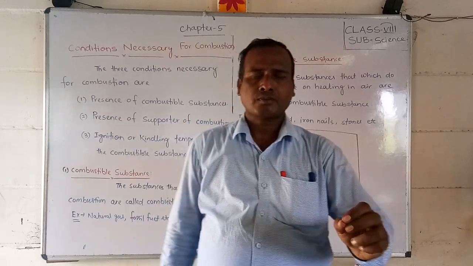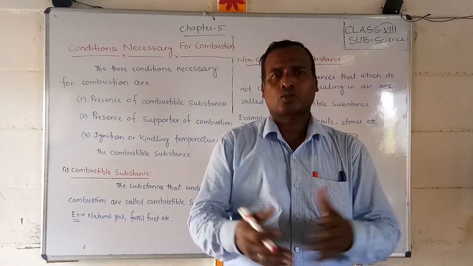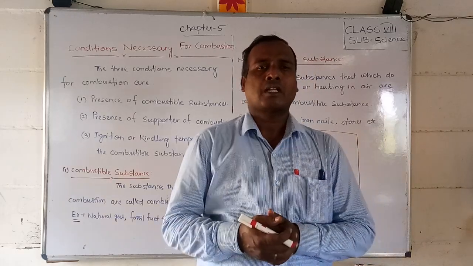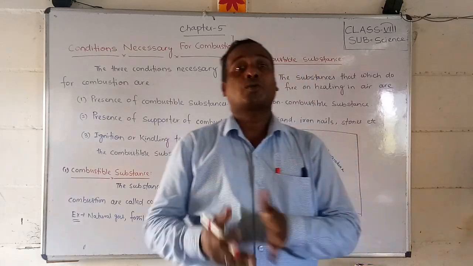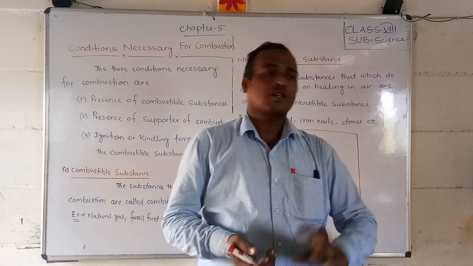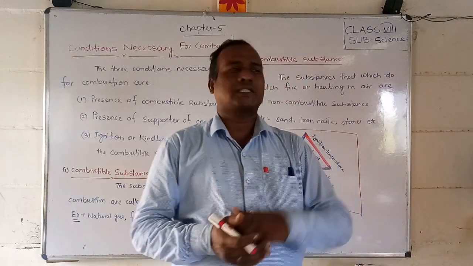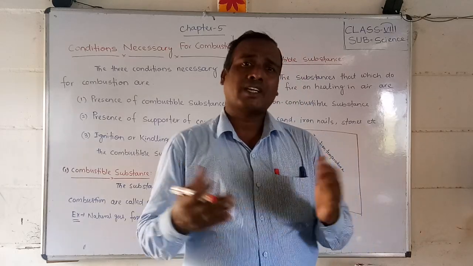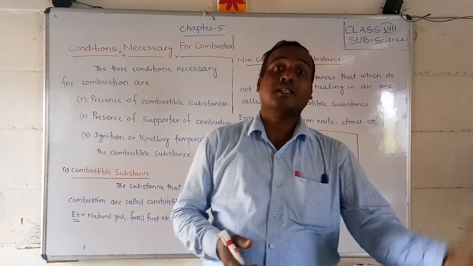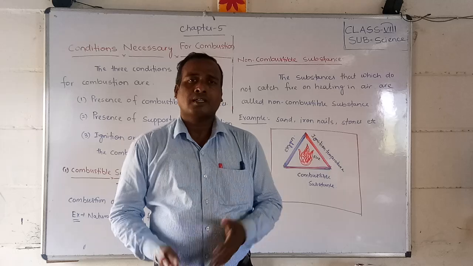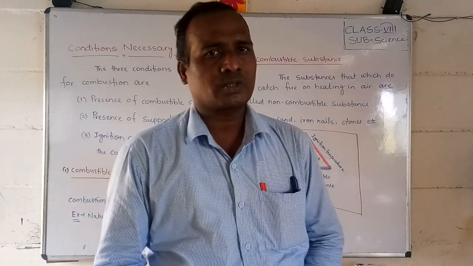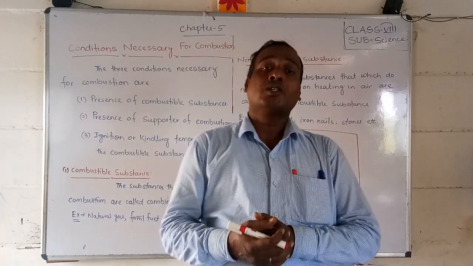Paper, like your school newspaper, is also combustible. Iron rod, stone and sand are non-combustible. So we can easily find out that what catches fire in the presence of air is combustible, and what does not catch fire is non-combustible.